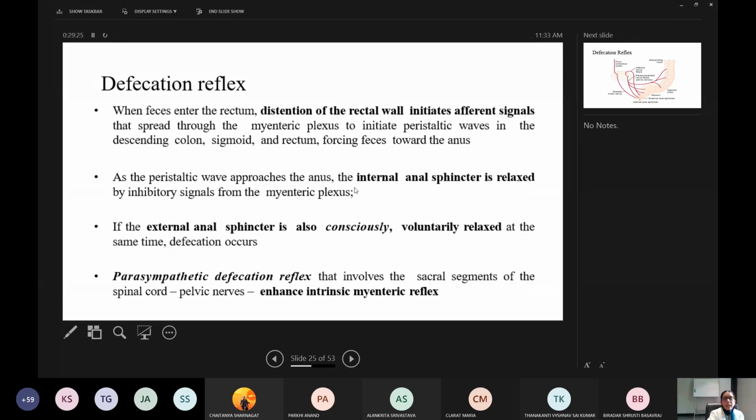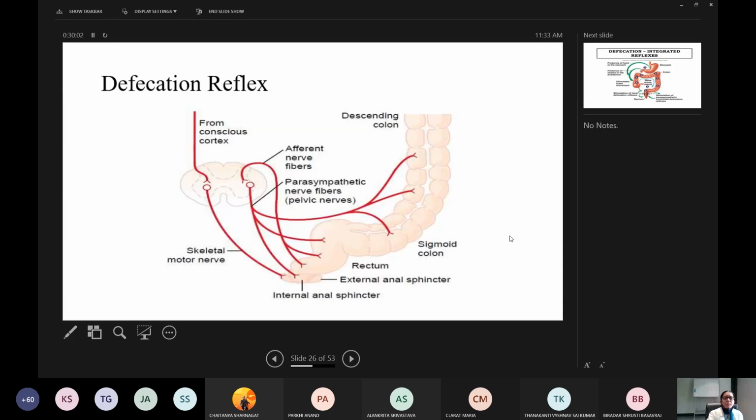As the peristaltic wave approaches the anus, the internal anal sphincter is relaxed by an inhibitory signal from the myenteric plexus. If the external anal sphincter is also consciously, voluntarily relaxed at the same time, defecation occurs. Okay, the parasympathetic defecation reflex involves the sacral segment of the spinal cord and comes through the pelvic nerve, enhancing intrinsic myenteric reflexes. So the parasympathetic causes relaxation of the sphincter and helps in defecation.